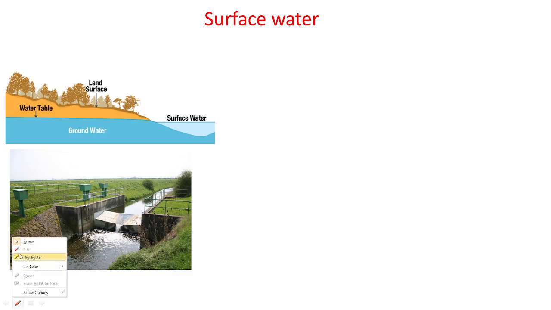Hello everyone, today we will learn about surface water. Surface water, as the name suggests, is surface and water. That means water present on the surface, on the land, is called surface water.